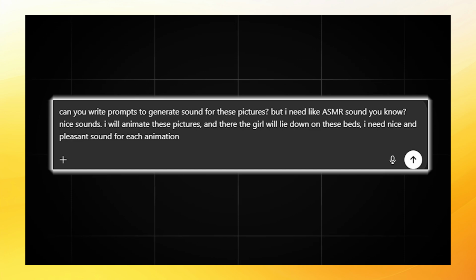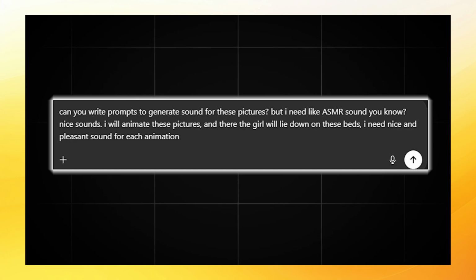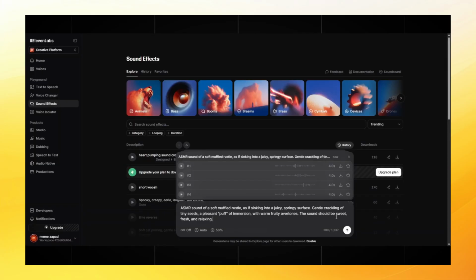Now, optionally download relaxing music. This is not a required step because the important part will be the sounds, not the music, but you can download it as an addition to the video if you want.